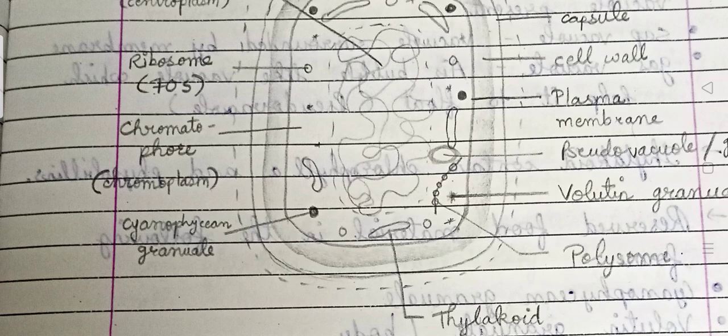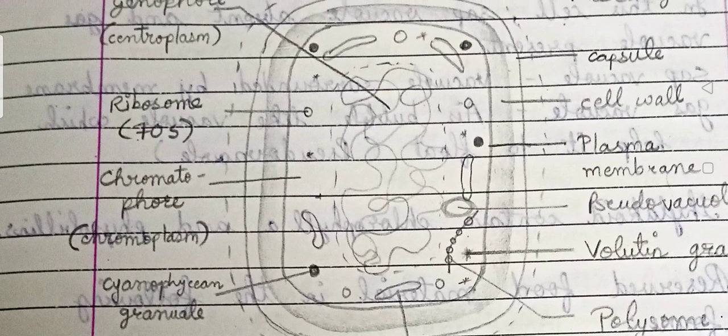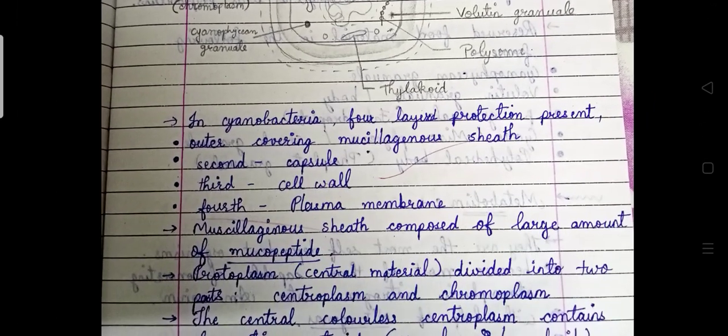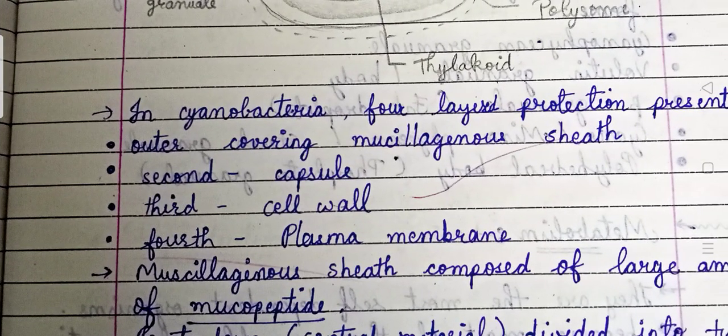Along with that, their body is divided clearly on the basis of the plasma. It is divided into two parts. The peripheral part is known as the chromoplasm, and the center portion is known as the centroplasm, along with the genetic material, which is very primitive, as you know. So here is the description of the cyanobacteria.